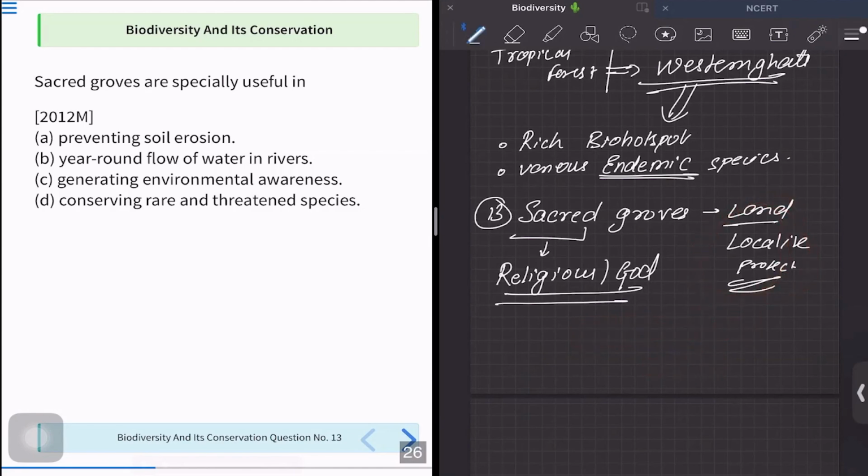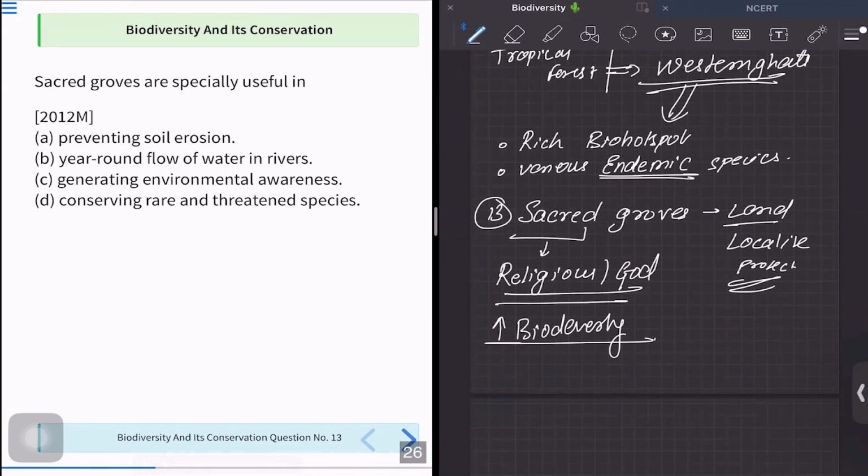Okay, and it has high biodiversity. So this is the concept, and let us try to apply it to solve this. Is the sacred grove specifically used in preventing soil erosion? Not specifically. Yes, if there is a forest, there is going to be prevention of soil erosion. But is it that we know sacred groves for preventing soil erosion?